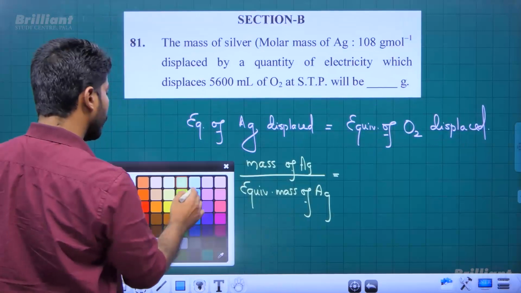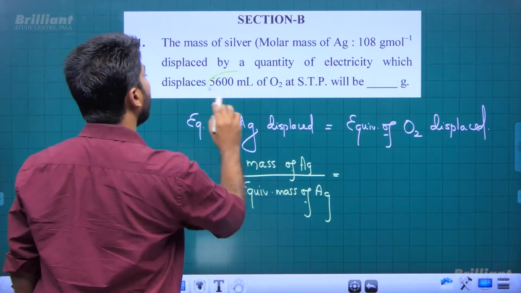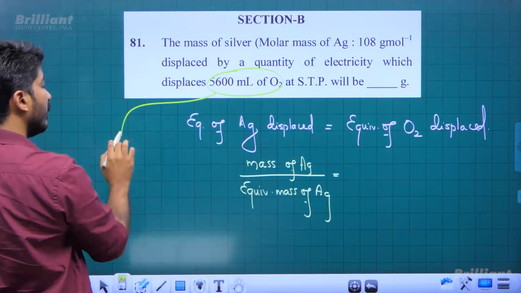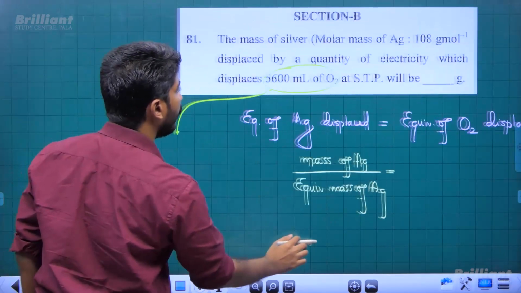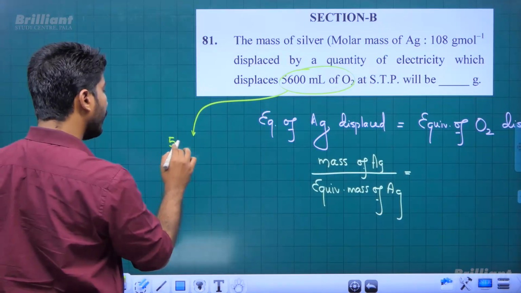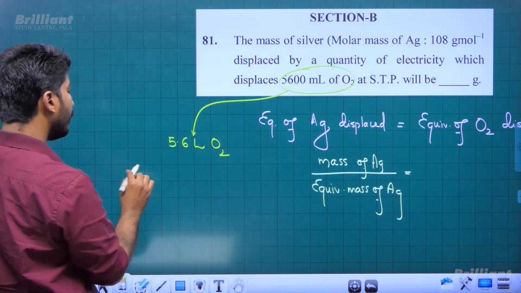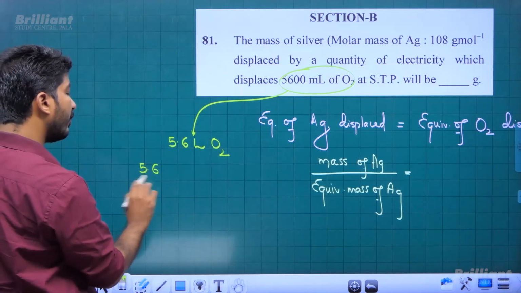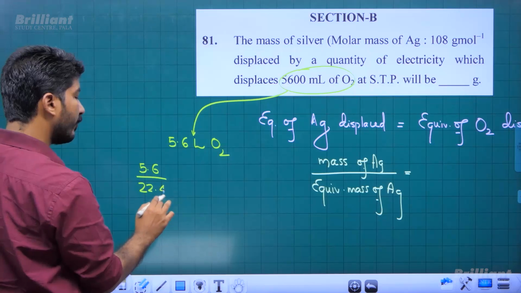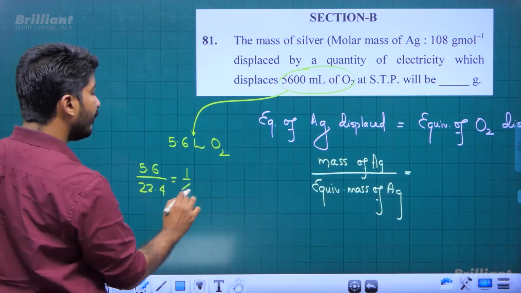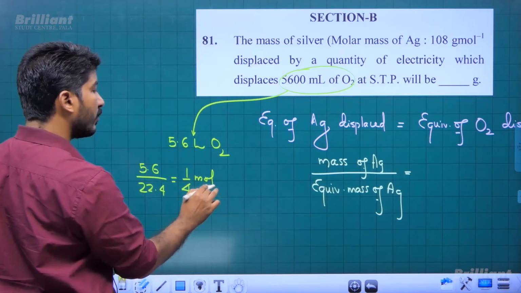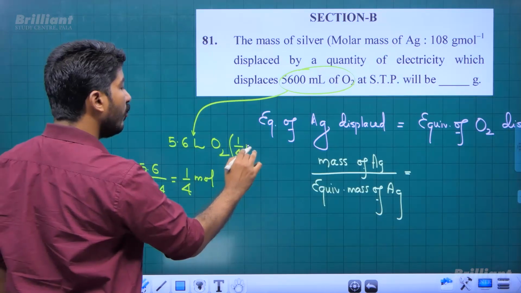So from this we are directly getting number of moles of oxygen, right? 5600 ml O2 at STP means 5.6 liter oxygen at STP. 5.6 liter means 5.6 divided by 22.4, which is for 1 mole. So this will be 1 by 4 moles of O2, right?